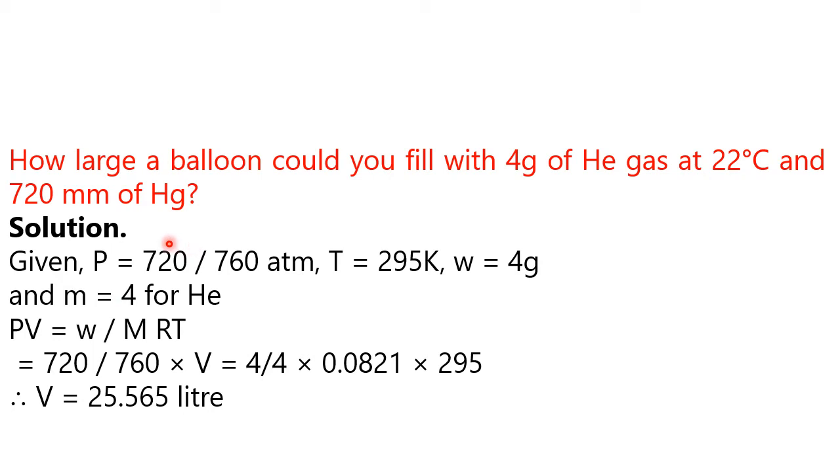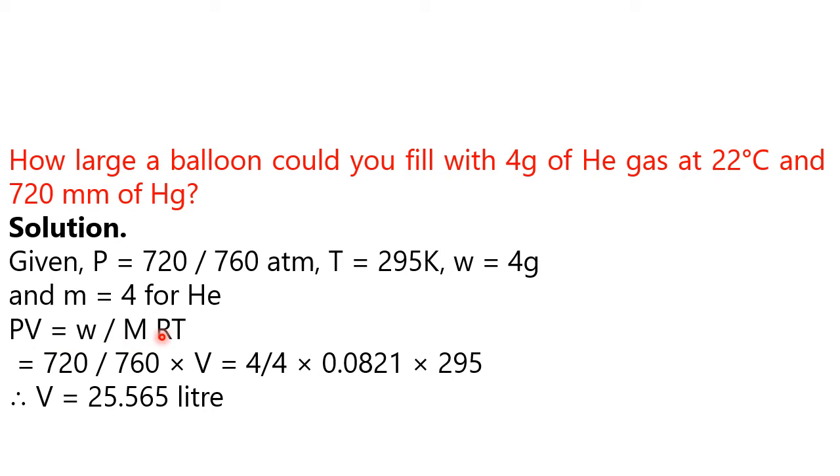Pressure is 720 millimeter mercury. Again, 760 millimeter of mercury means 1 atmosphere, so 720 millimeter of mercury means 720 by 760 atmosphere. Temperature is 22 degrees centigrade, and in terms of Kelvin it is 295 Kelvin. n is already calculated. So using the formula PV equal to nRT, P we know, n is 1, and V, how much we have to fill the balloon, that is the question, we don't know.